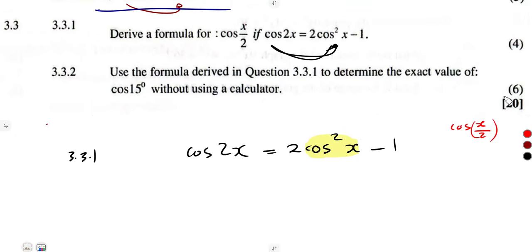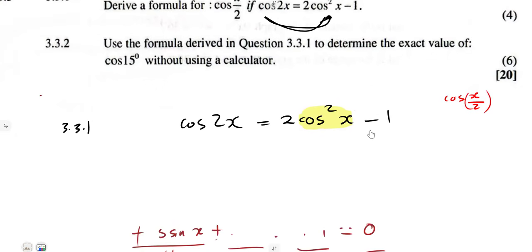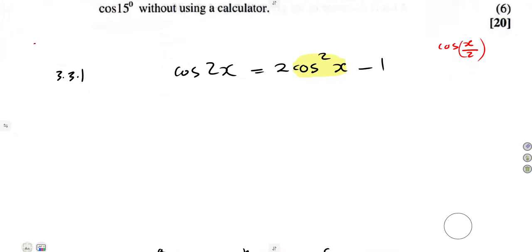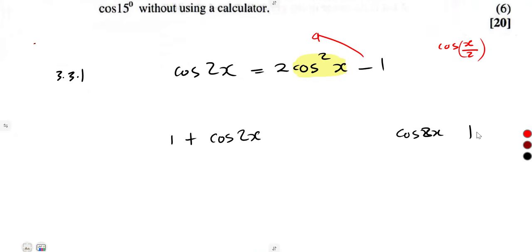What is it that we can get rid of so that we make that one the subject of the formula? There is this 1 which is not important. Let's take it to the other side of the equation. So it's going to be 1 plus cos 2x, or cos 2x plus 1.